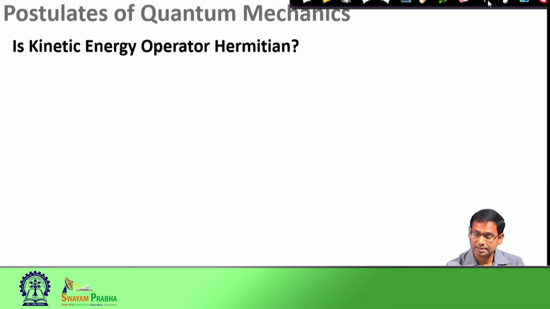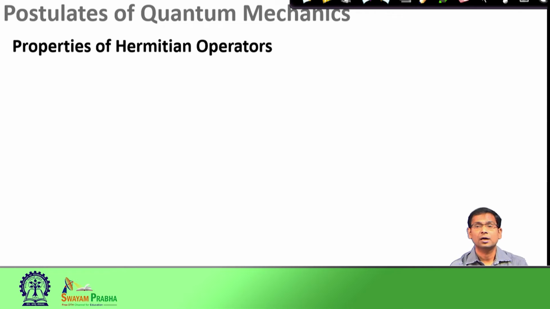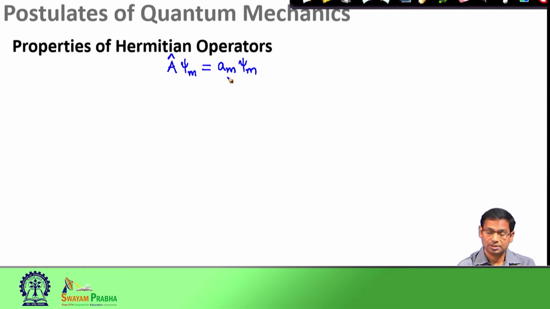Next, what we would do is discuss some important properties of Hermitian operators. To do that, let us consider that I have an operator A, and let us suppose it is a Hermitian operator, and suppose psi m is an eigenfunction of this operator with an eigenvalue given by a m. Since psi m is an eigenfunction of operator A with an eigenvalue of a m, I can write down this eigenvalue equation, and similarly psi n is another eigenfunction of operator A with an eigenvalue of a n.